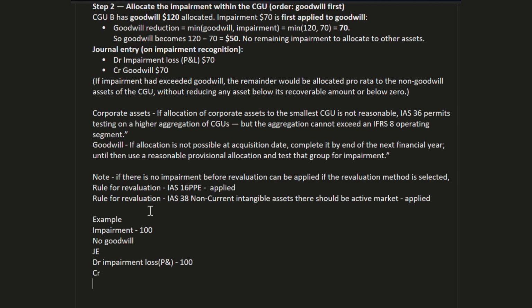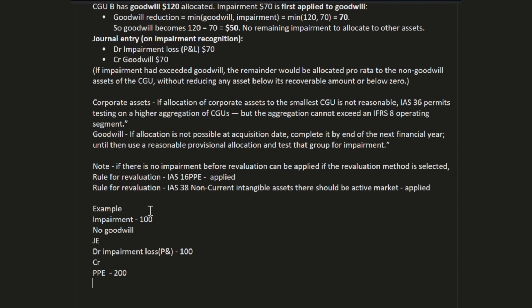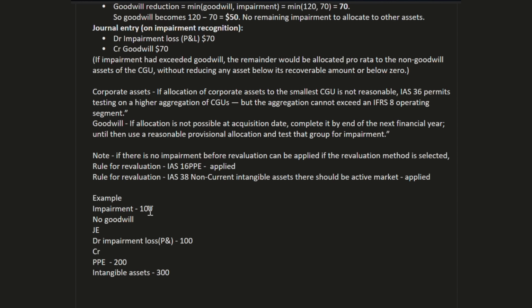For example, we have PPE. The total value of PPE is 200, and we have intangible assets, and the value of intangible assets is 300. Now how will we allocate on a pro rata basis?